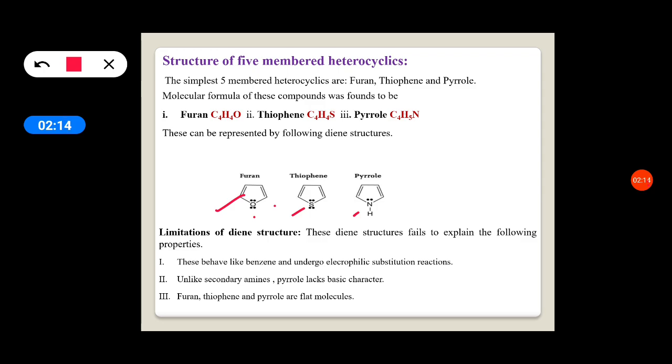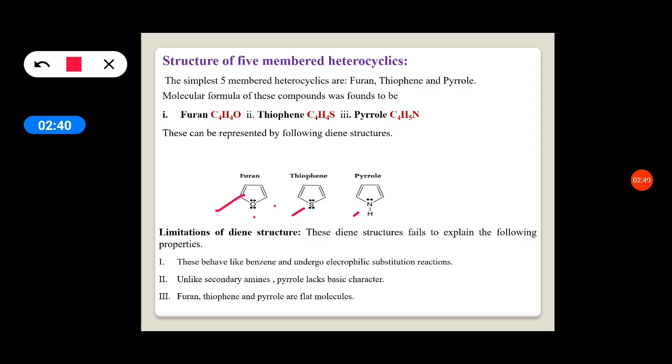But when we study the properties, these diene structures fail to explain them. Exactly what we thought, a diene along with ether, or diene along with thiol group, or diene along with secondary amine properties, is not observed.